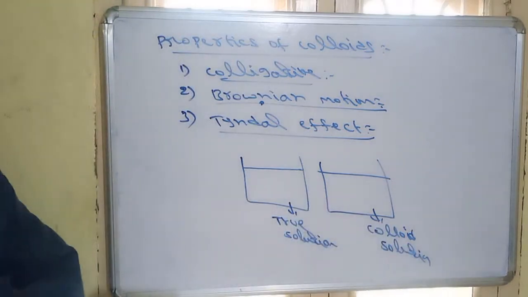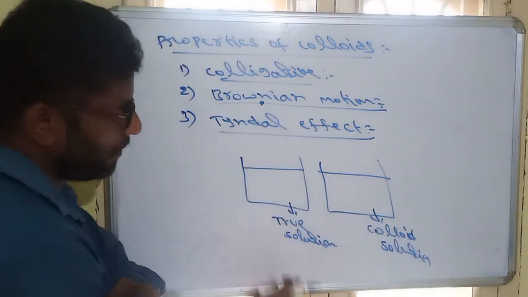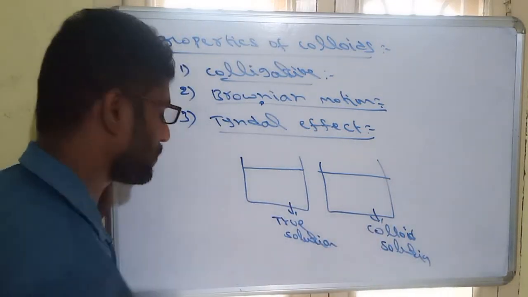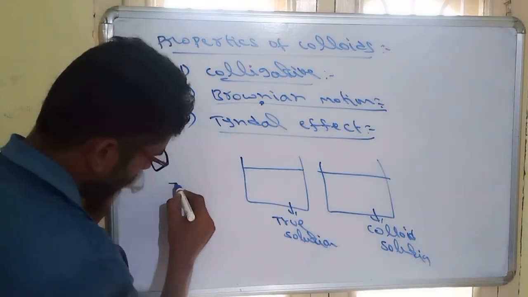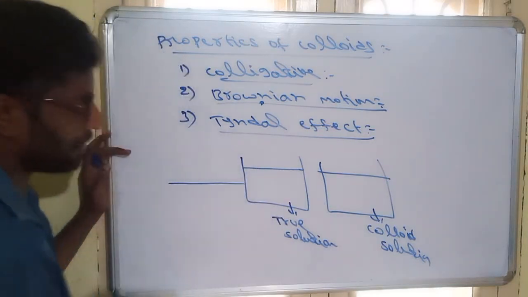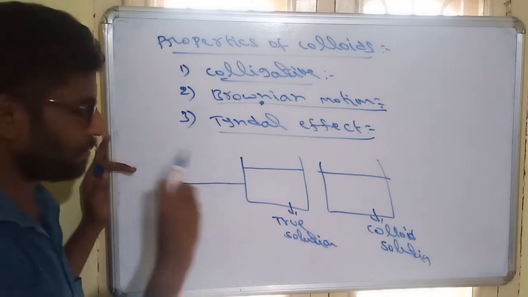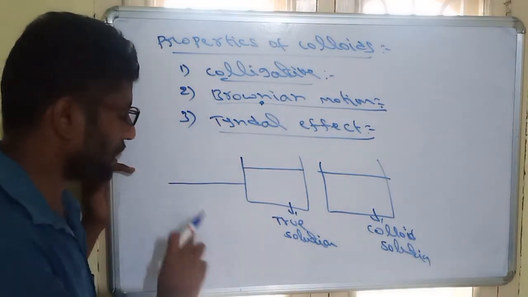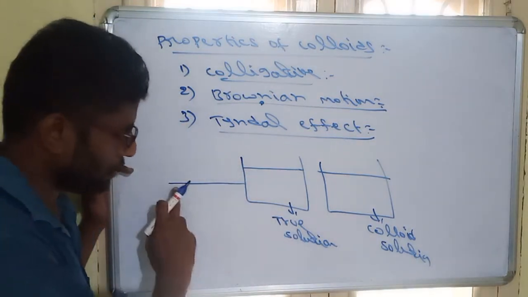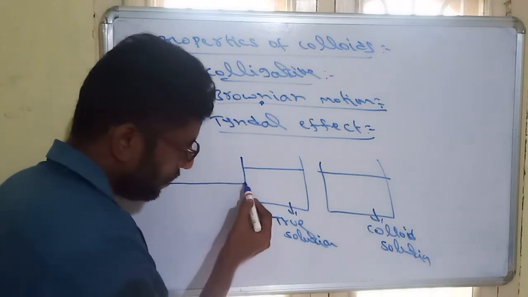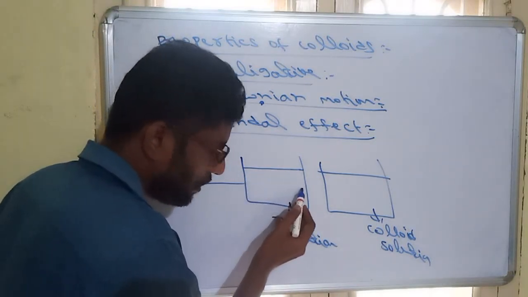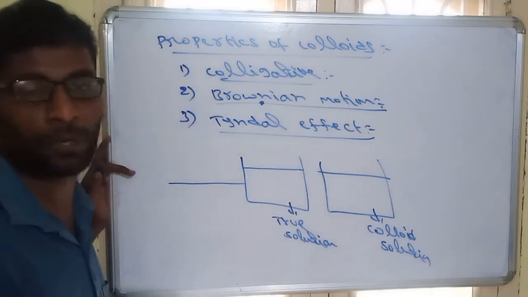So the transparent glass we are taking, in that one we are taking true solution, and in another one a colloidal solution. Through these, we pass light, any light. For the best result, we pass laser light. When we pass light through the true solution, the light transmits through the solution but is not visible to us.